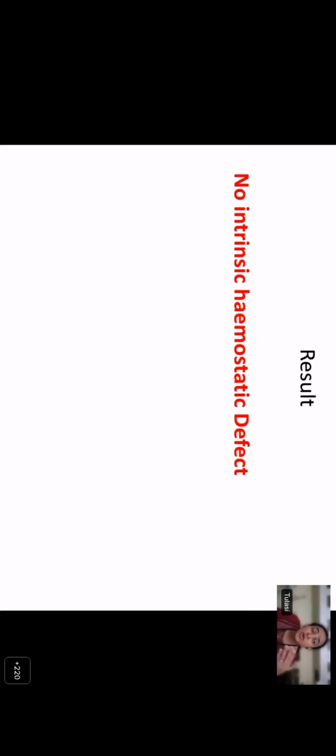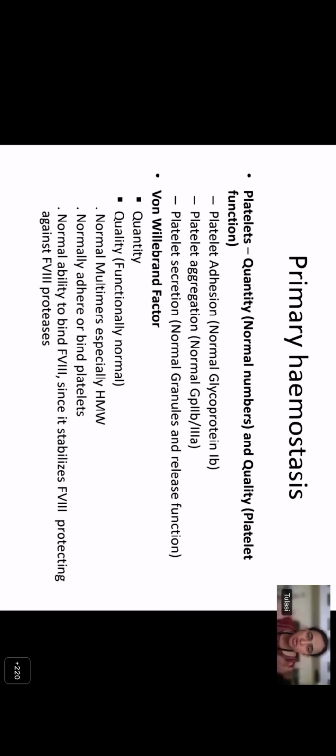Now, these are the patients, when you have a history which is not significant, most of the time they turn out to have no intrinsic hemostatic defect. So with that history, we know that this patient is unlikely to have anything significant. So when you talk about primary hemostasis, is it an interplay between the collagen, the platelets, and von Willebrand factor?